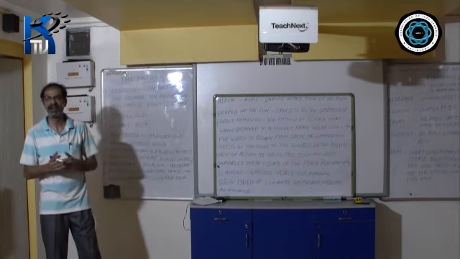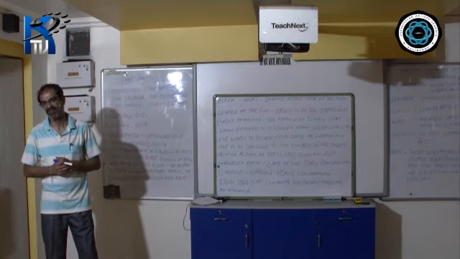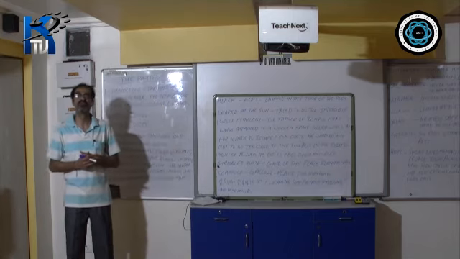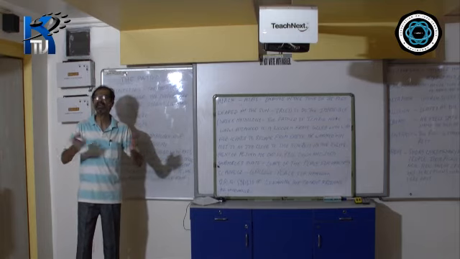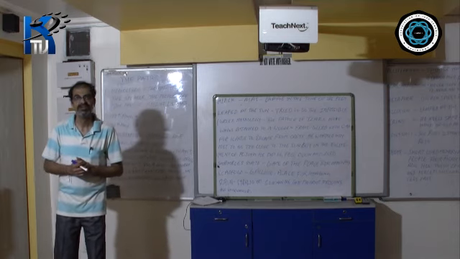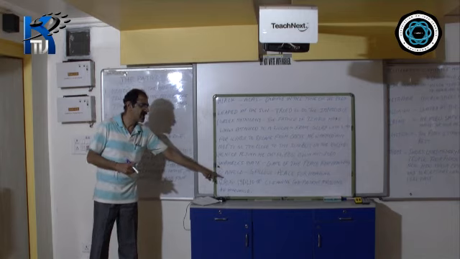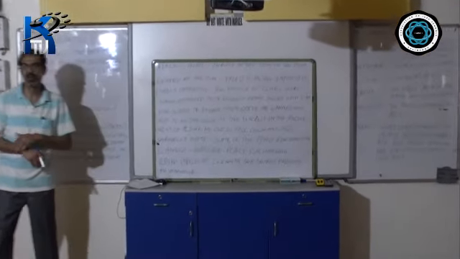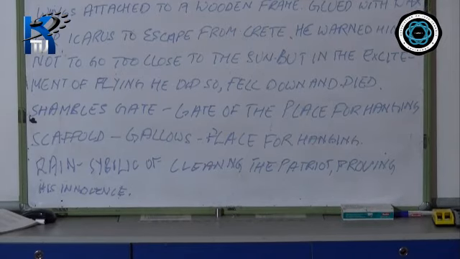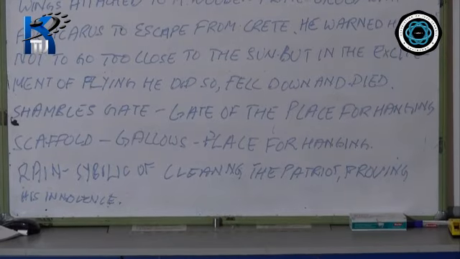In the second part, they wanted to enjoy and celebrate his hanging. In the first part, people had gathered on the rooftops, shouting, screaming, praising the patriot. In the second part, they were standing near the shambles gate and near the scaffold, waiting to enjoy and celebrate the hanging of the person they now consider to be a villain.